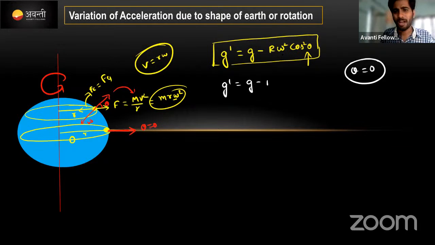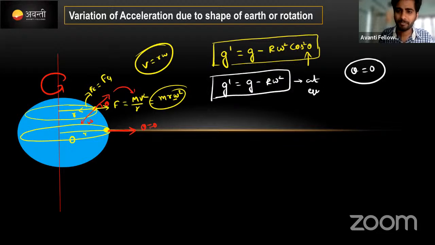1 into r omega square. This is the value of g at the equator.